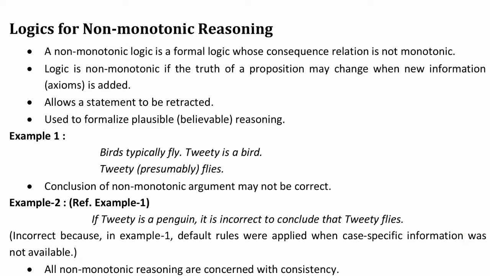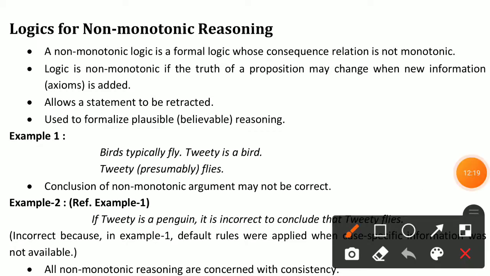In this non-monotonic logic, we can use some propositions and add some information if it is required. Then we can allow a statement to be retracted. We can find out the statement's proper meaning, and we can find the proper solution.